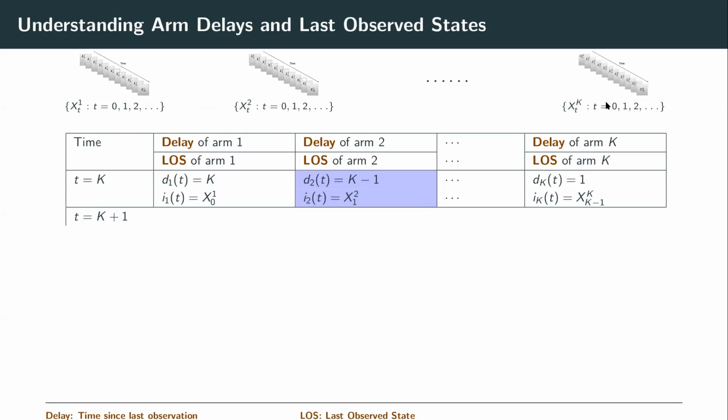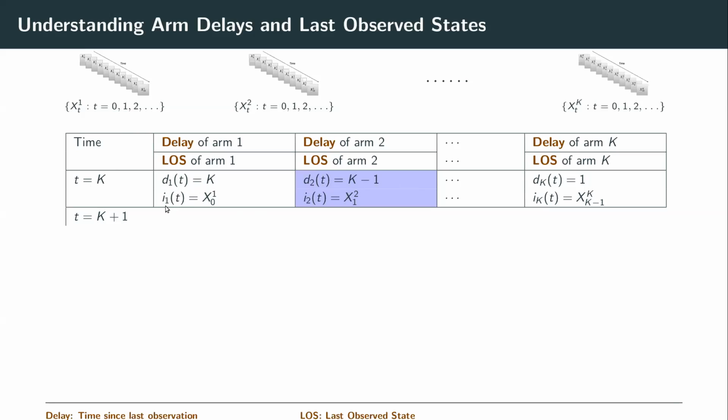Once these initial observations are obtained, the decision maker stands at the start of time t equal to k and asks himself, how far back in time was arm 1 observed? This at time t will be denoted as d1 of t for arm 1, d2 of t for arm 2, and so on. This represents the delay of arm 1 at time t, and clearly this is equal to k, because arm 1 was sampled k time instants back in relation to time t equal to k.